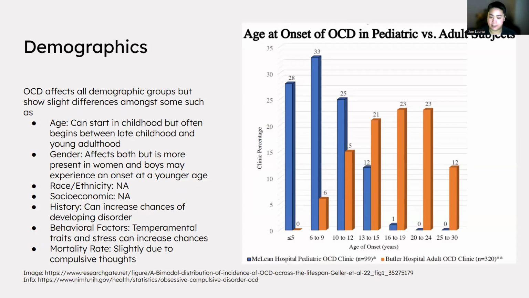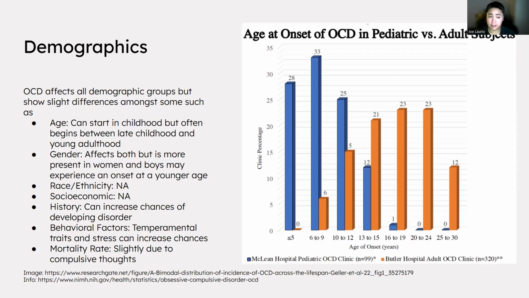Now, OCD can actually affect almost everybody. There's no set rule like, oh, only this gender has it, or only a certain location might get it. It can happen on all different sides. At any age, it can start in childhood, but often we don't really see this until late childhood and even into young adulthood. As for genders, there's a slight increase in women, but we can see it in almost any gender. Race and socioeconomic demographics don't actually apply.